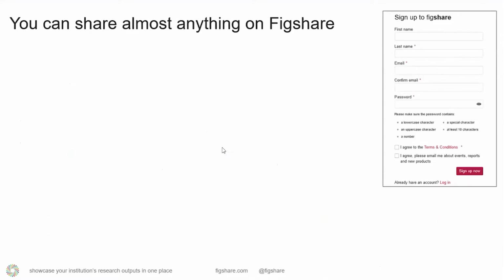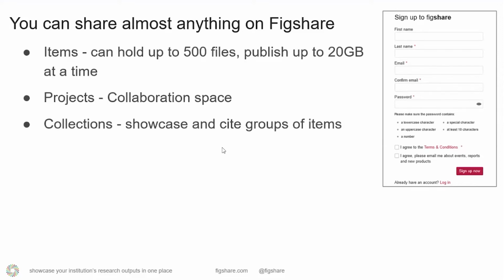So, just a really high-level overview: you can share almost anything on Figshare. The only term we have is that it needs to be related to research or academic work. You can create several different types of objects. Items are the basic record. You can hold up to 500 files and publish up to 20 gigabytes at a time. We can raise that for you if you have 25 or 70 gigabytes. We can raise your limit if you need to.